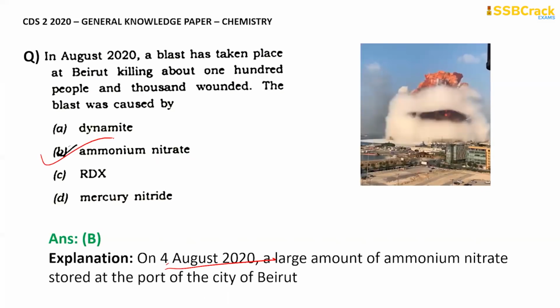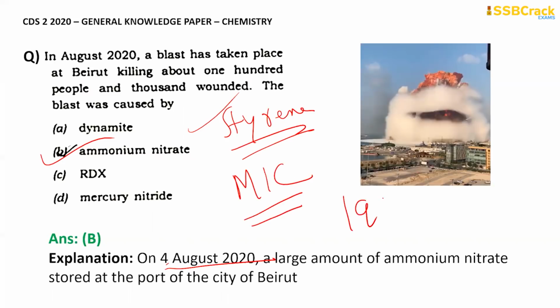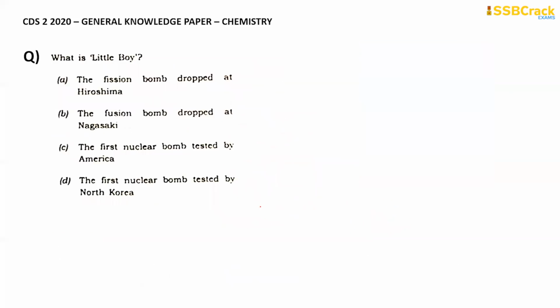And there are several other incidents you should remember. This year there was a gas leakage in Vishakhapatnam. The gas which leaked there was styrene. So even these questions can come. Similarly, you should never forget the Bhopal gas tragedy, which happened in the year 1984. Bhopal is the capital of Madhya Pradesh, and there methyl isocyanate was leaked. This is how they can ask questions from current affairs, so you have to be very alert and vigilant with respect to chemistry in current affairs as well.